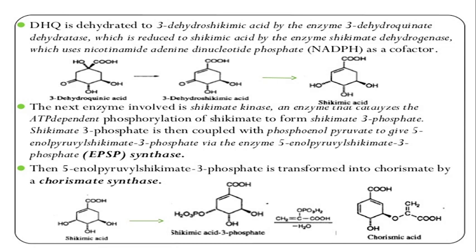For that reaction the enzyme required is chorismate synthase. Here you can find chorismic acid is produced.